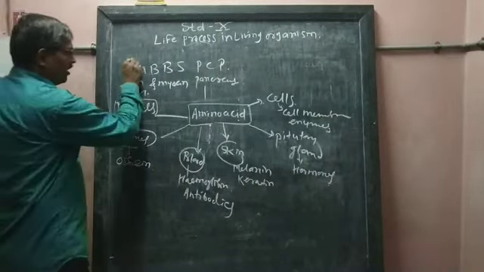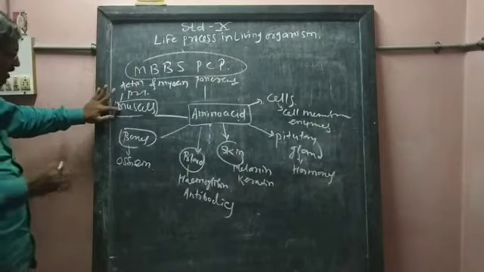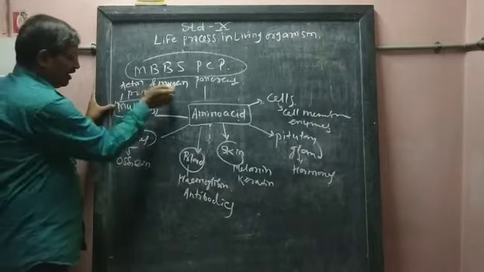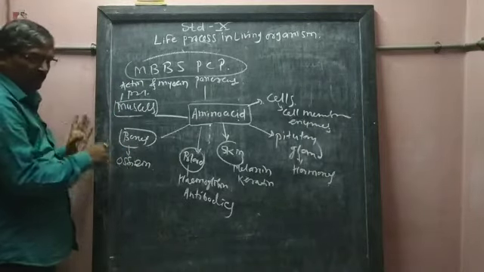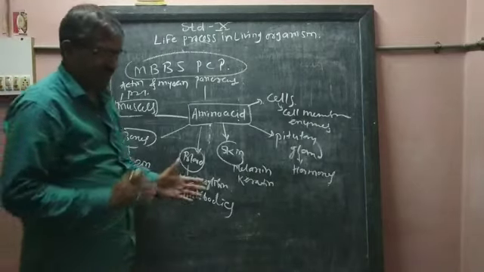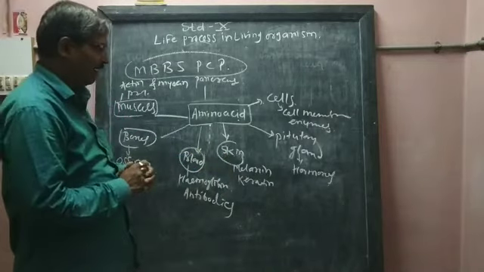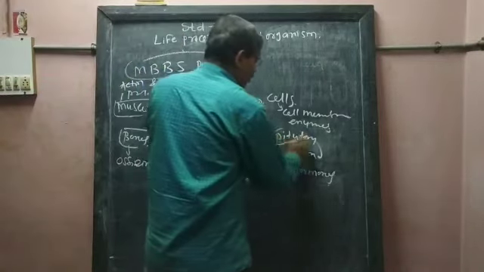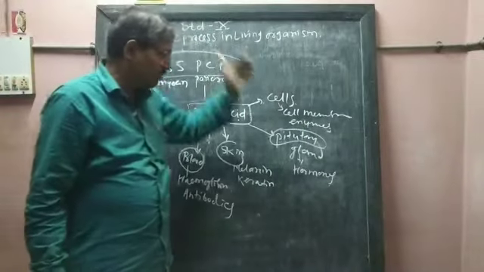So there is one word, MBBS TCP. I told you that M stands for muscle. These muscles produce actin and myosin proteins. Bones produce one of the proteins called osein. Blood produces hemoglobin and antibodies. The skin produces melanin and keratin. The pituitary gland is one of the glands in our brain region, called the master gland.